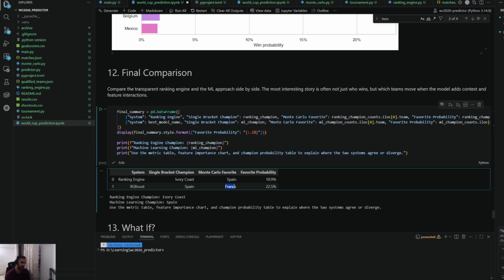If I want to talk not from the heart but based on the data, then these are my picks as well. One of these two teams would most probably win the World Cup.